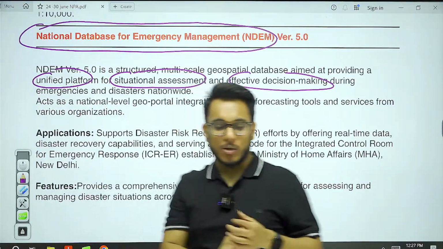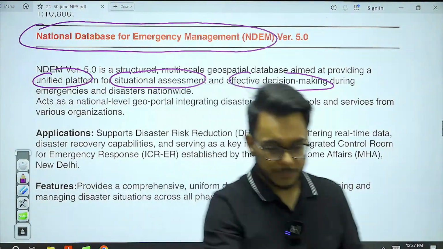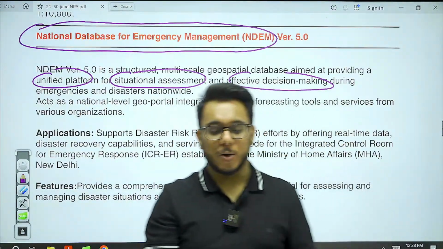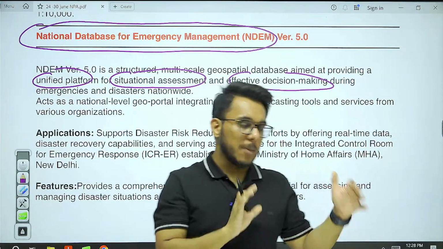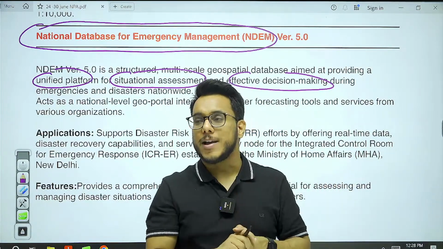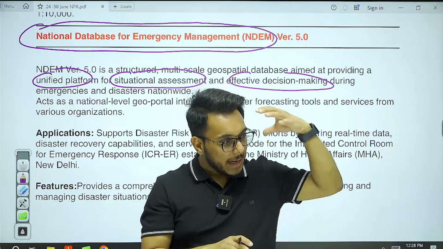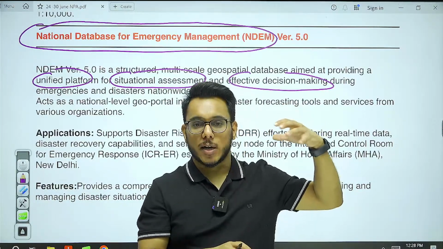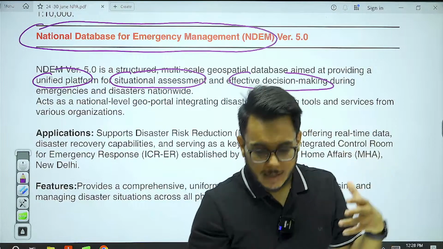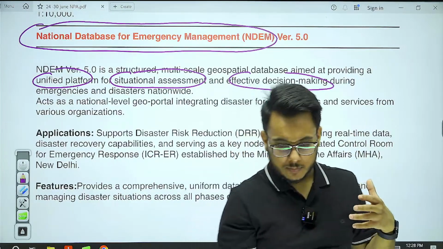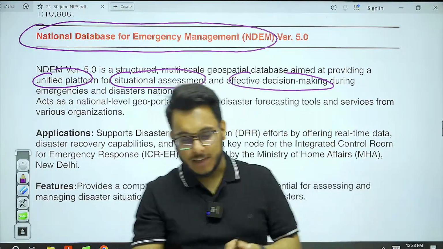Now you see this particular thing. Suppose there is a particular area where flood has come or landslide has come. So in real time, what is the level of water? In real time, what is the devastation? What is the devastation that has happened?